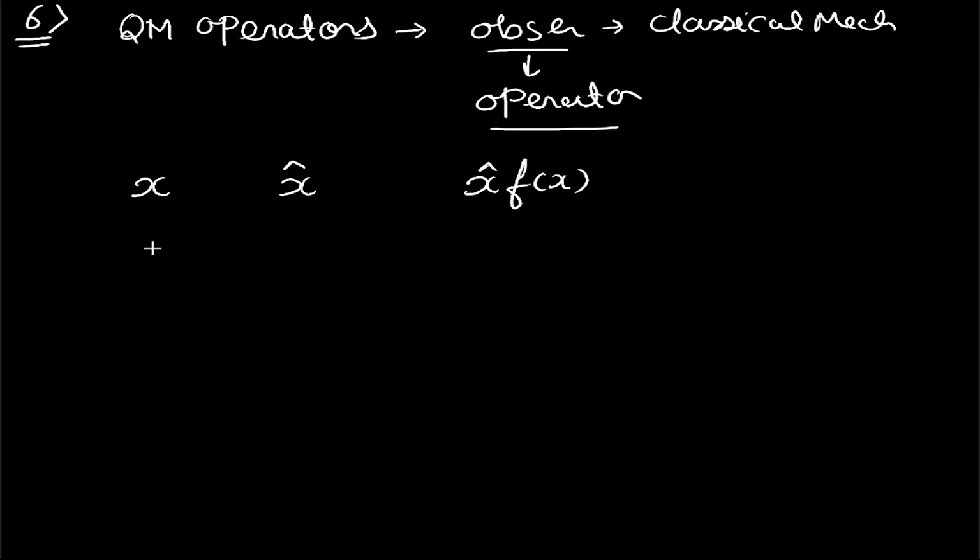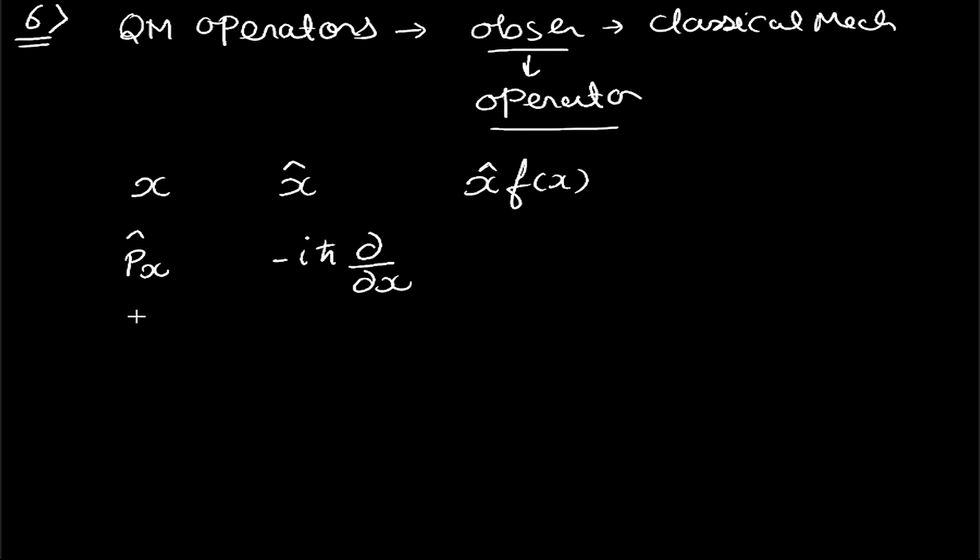Okay, similarly if we have linear momentum, then it is given by p cap x, and the corresponding operator will be minus iota h cut d by dx. That is, we first differentiate the function and then multiply it with minus iota h cut. Similarly, the linear momentum and all the operators that we have seen in the previous lecture are part of postulate number 6.